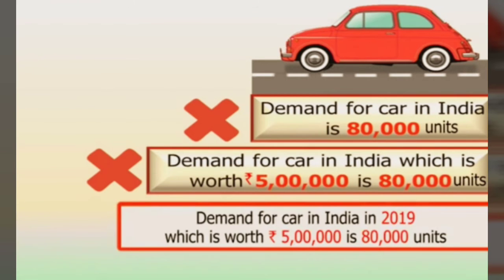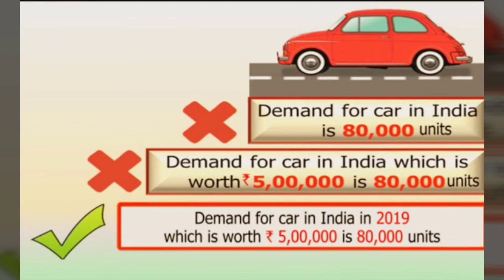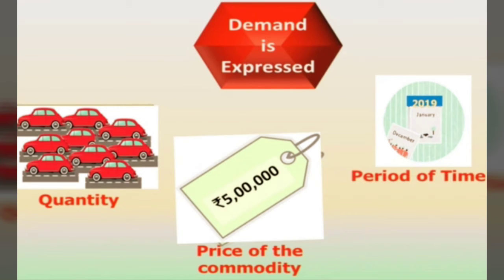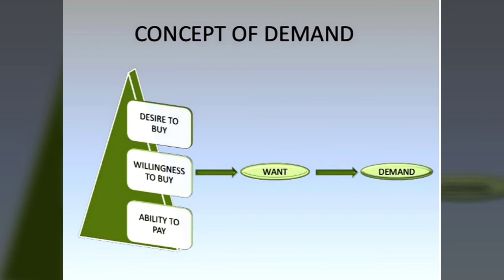No, it doesn't make sense. Is it making sense now? Demand for car in India in 2019, which is worth 5 lakh, is 80,000 units. Yes, now it makes sense. How does it make sense? What do I get from this data? I get the quantity, the price of the commodity plus period of time. Quantity is 80,000 units, price is 5 lakh, and period of time is 2019. So demand is expressed through these terms.